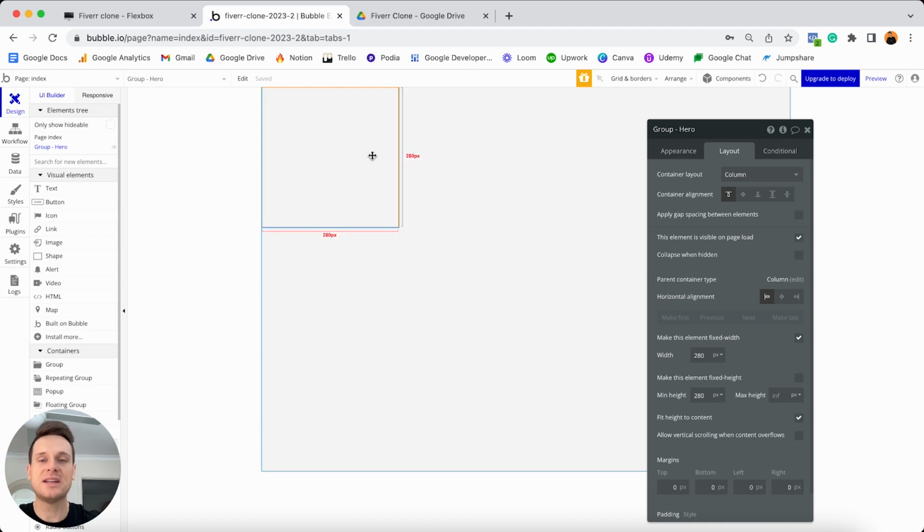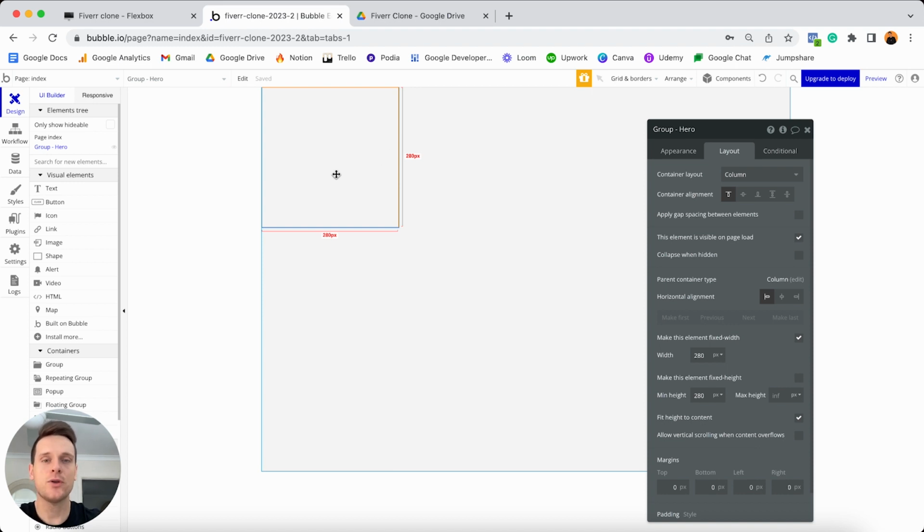And then from here, we'll need to update the responsive settings for this element. So at this point in time, this group just takes up a small square on our page, whereas I want this to take up the whole width of our page, and I want it to be fully responsive across any device. And so in order to do that, within your layout tab, you'll see the options to update the width and height of any element. And at this point in time, this group has a fixed width of 280 pixels. And what that means is regardless of the page's size, so whether this page is being displayed on desktop or mobile, this group will always be only 280 pixels in width, no greater and no smaller. So it's always going to be this size.